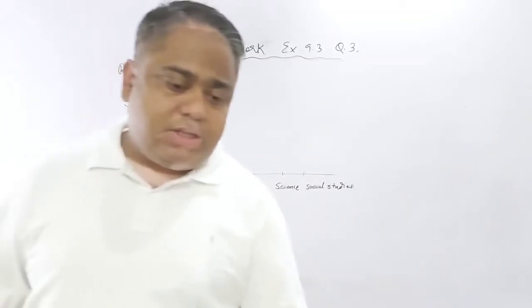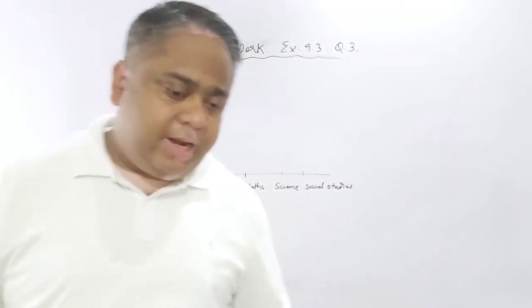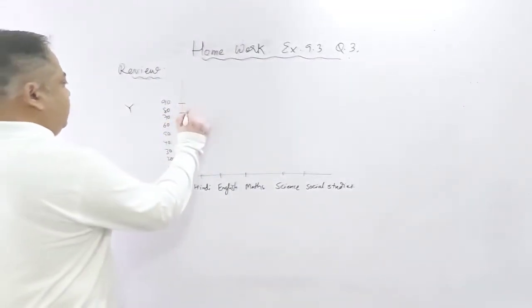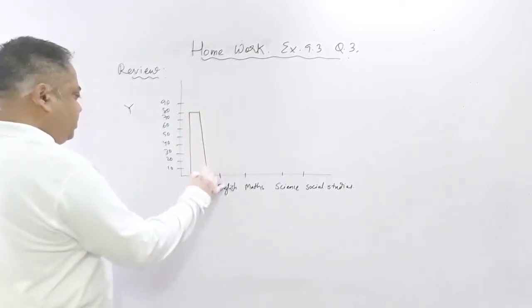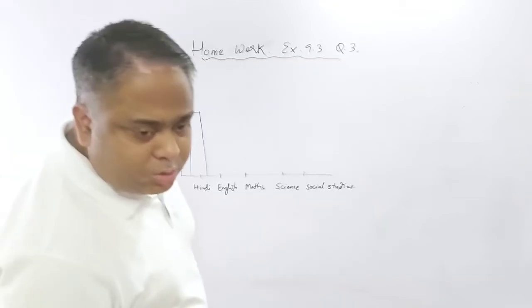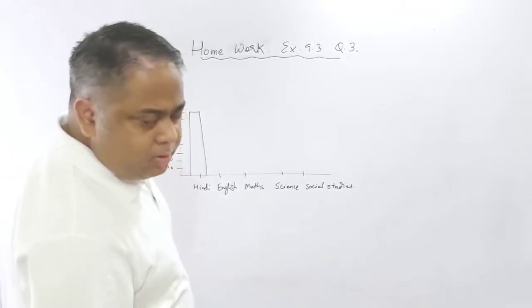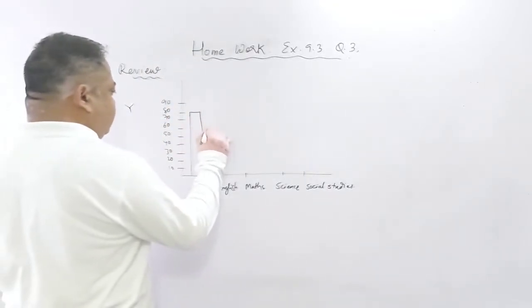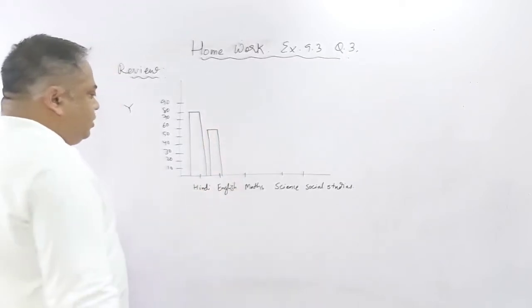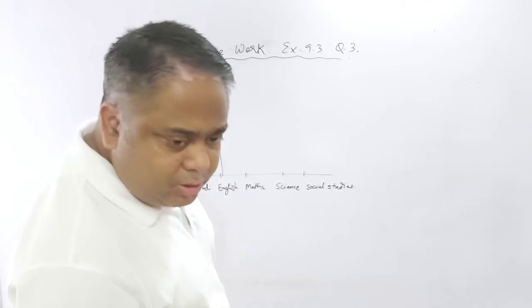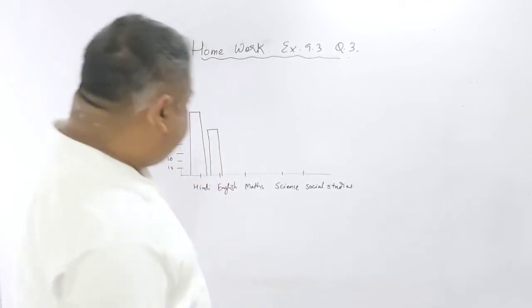Now the graph is drawn in such a way that in Hindi it is showing 80 marks. In English it is showing 60 marks. In maths it is showing 70 marks.